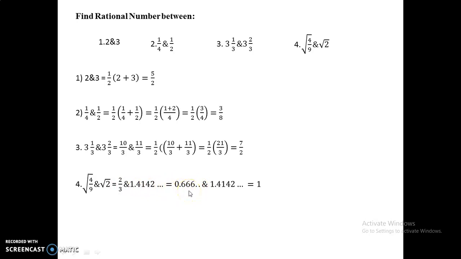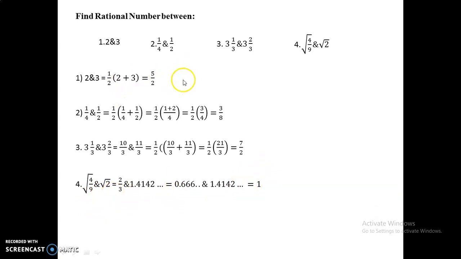In the previous example which I have given, find the number between 1 and 9, we can answer it directly: it can be 2 or 3 or 4 or 5. Similarly here, the value lies between 0.666 and 1.4142. So definitely we can give it as 1. So 1 lies between these two numbers. So 1 by 1, that is a rational number, lies between root 4 by 9 and root 2.